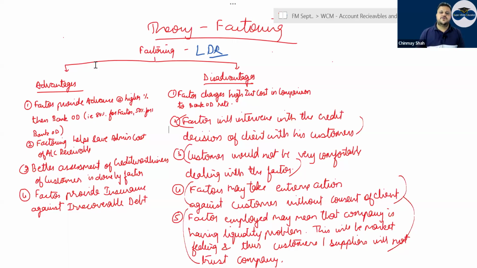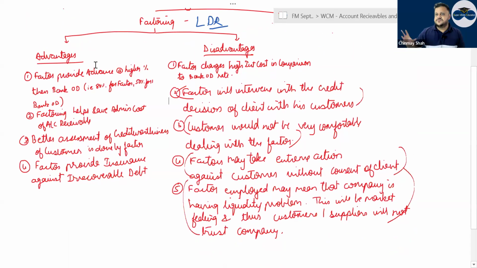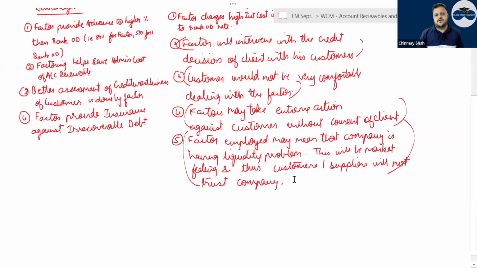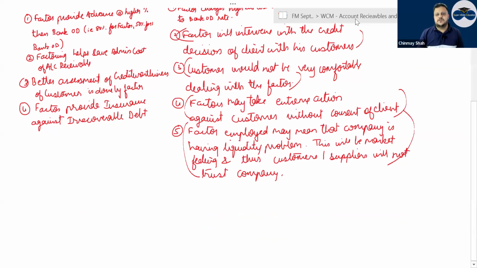Correct? The customer would not be very comfortable dealing with the factor, because the factor is going to ask money from the customer. Right? The factor may take extreme action, kidnapping, correct or not, against the customer without consent of the client. Factor employed may mean that the company has a liquidity problem, which may go in the market as what? Liquidity problem. This will be the market feeling, and thus customers and suppliers will not be able to trust the company.